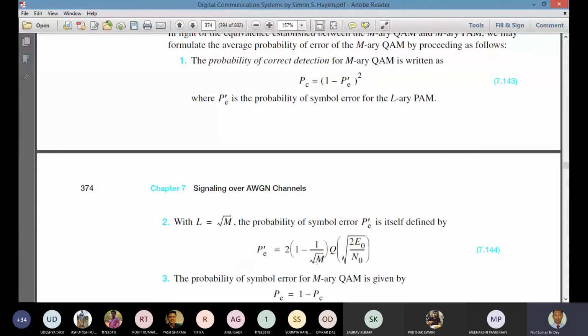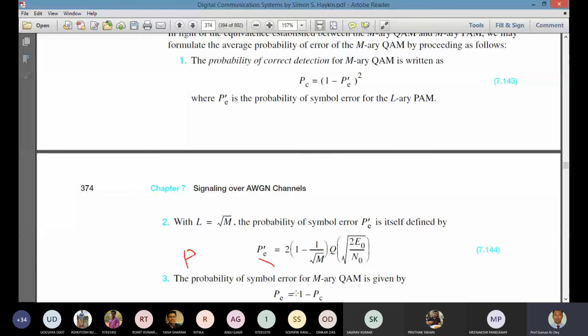Basically 1 by square root of M means L into Q of root 2E naught by N naught. This is the Q function. In this way we are getting the probability of symbol error, PE prime. And now if we want to calculate the probability of symbol error for the M-ary QAM, so this is the probability of error for the M-ary PAM signal.